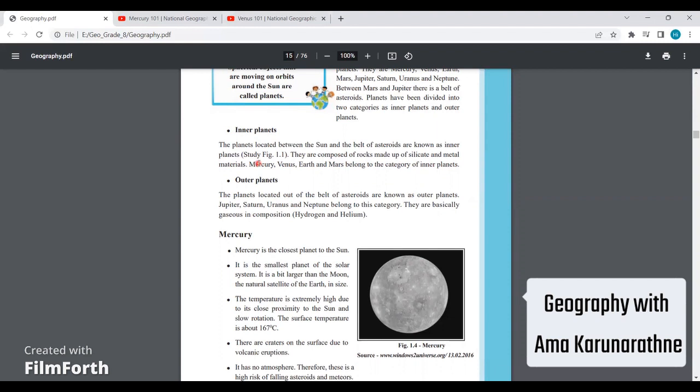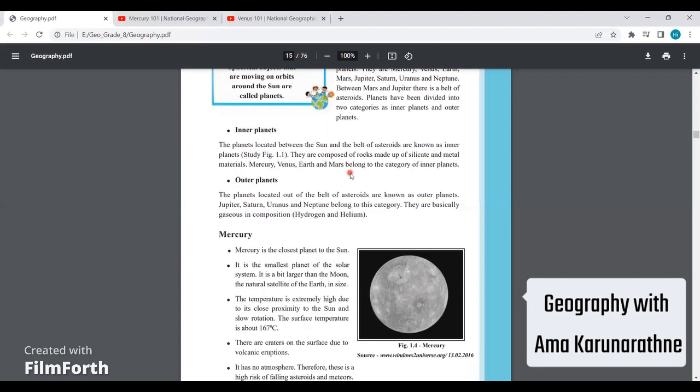What are these inner planets? Inner planets are the planets located between the sun and the belt of asteroids. Okay, so they are known as inner planets. They are composed of rocks made up of silicate and metal materials. Mercury, Venus, Earth, and Mars belong to the category of inner planets. So what are these inner planets?